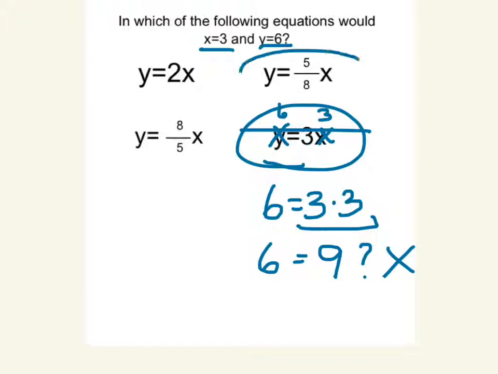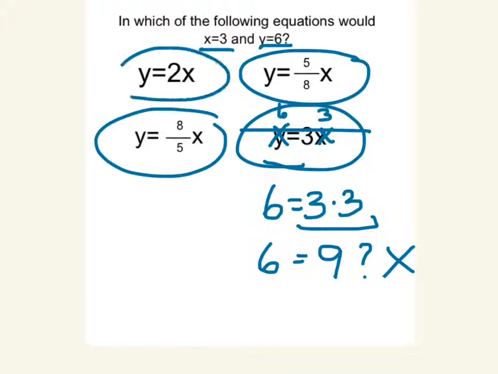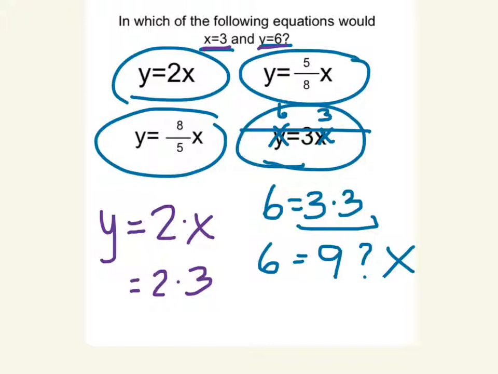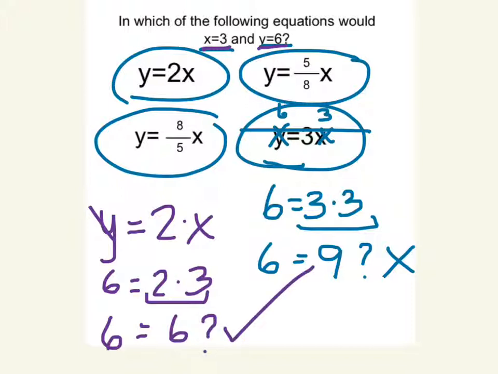I would try it out with each one of these in my calculator. I'm going to use y equals 2 times x. Y equals 2 times x when x is 3 and y is 6. 2 times 3 is 6, so that would give me 6 equals 6. Does 6 equal 6? Yes, that is true. So this is my equation where x would be 3 and y would be 6.